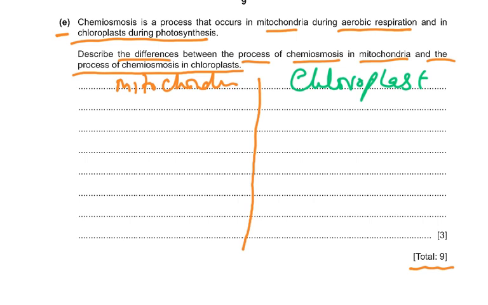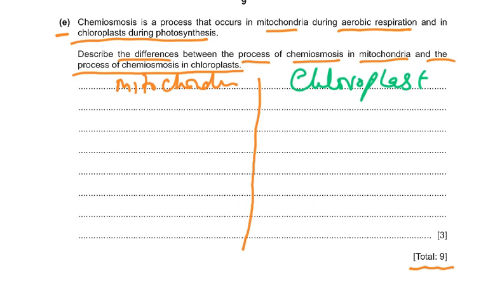The chemiosmosis in the mitochondria takes place on the inner mitochondrial membrane. In the chloroplast, it occurs on the thylakoid membrane. Then in the mitochondria, reduced NAD and reduced FAD give the electrons. In the chloroplast, it is photolysis in PS1, which gives the electron and the proton.